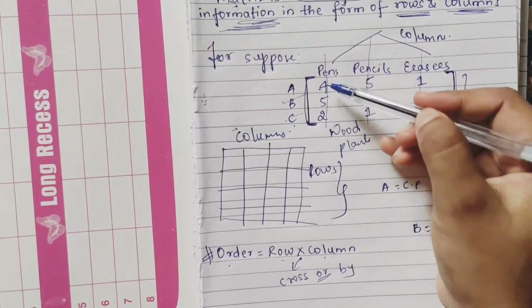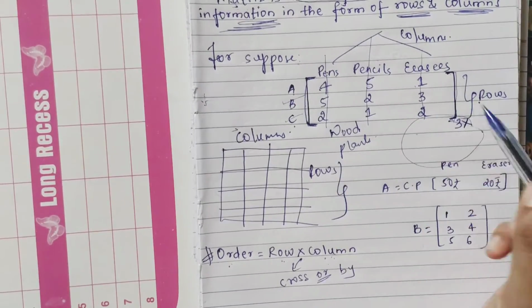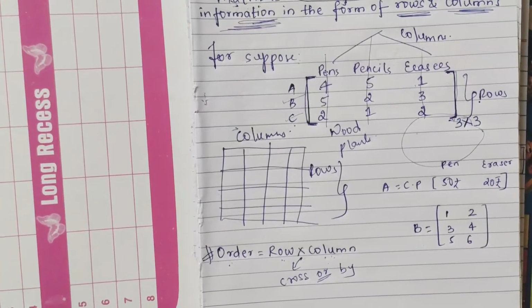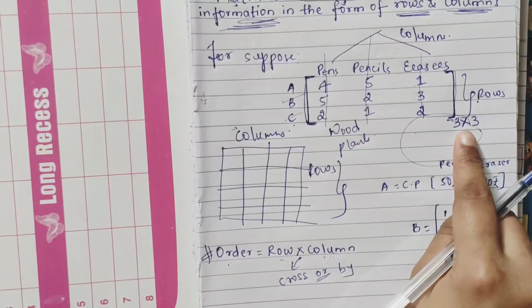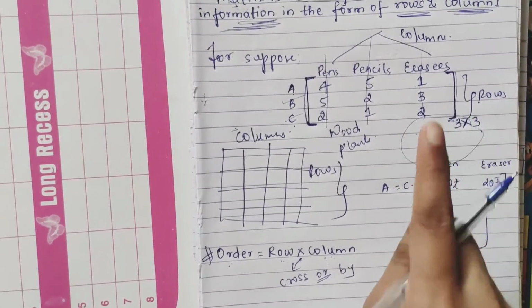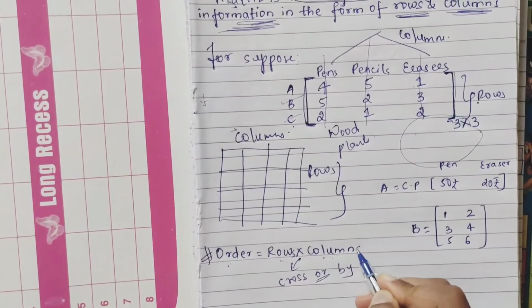How many columns? See, 1, 2, 3. So what is the order of this particular matrix? It is 3 cross 3 or 3 by 3, whatever you say. So always find the order by calculating how many rows and how many columns there are. And note it, first you write rows and second you write columns.